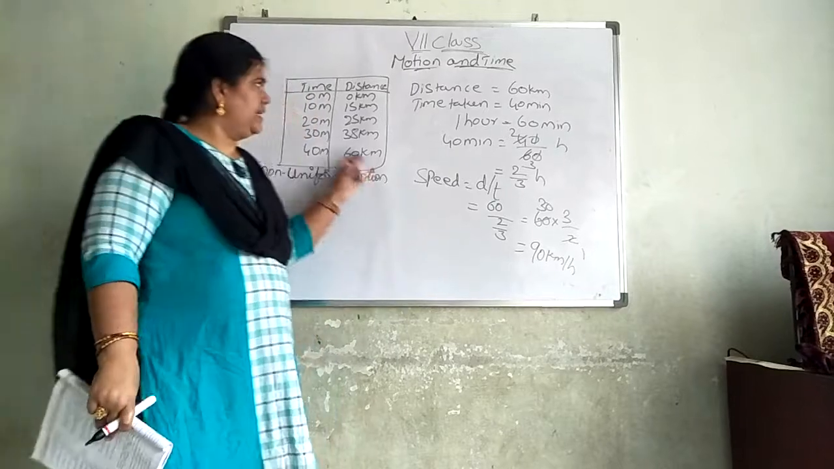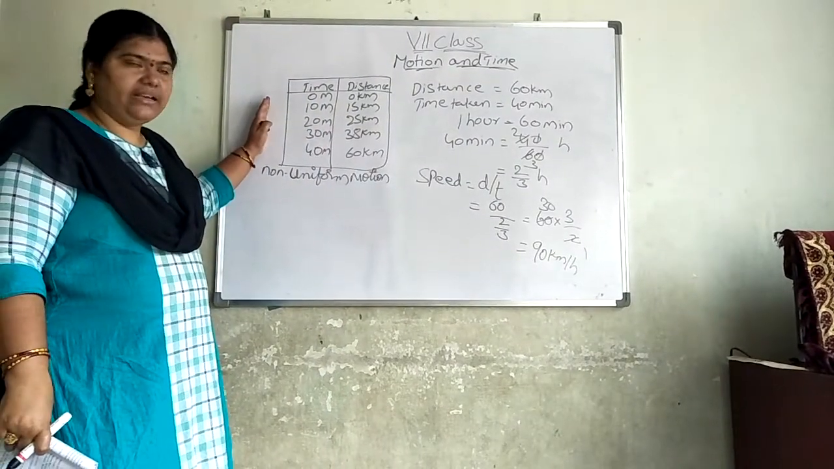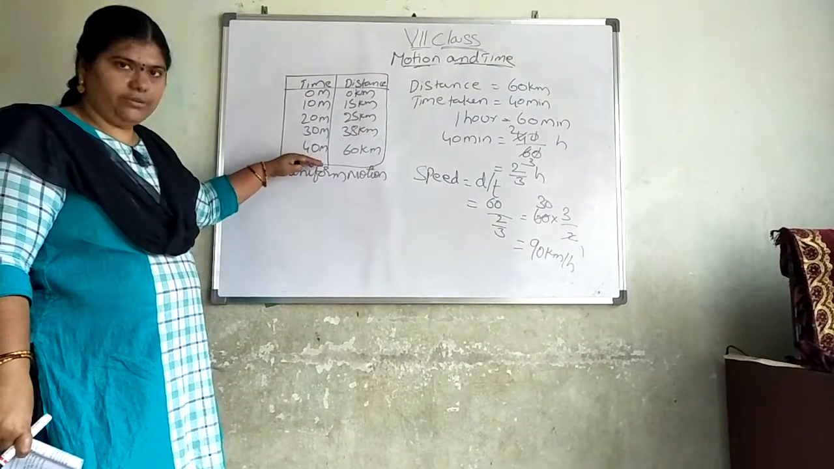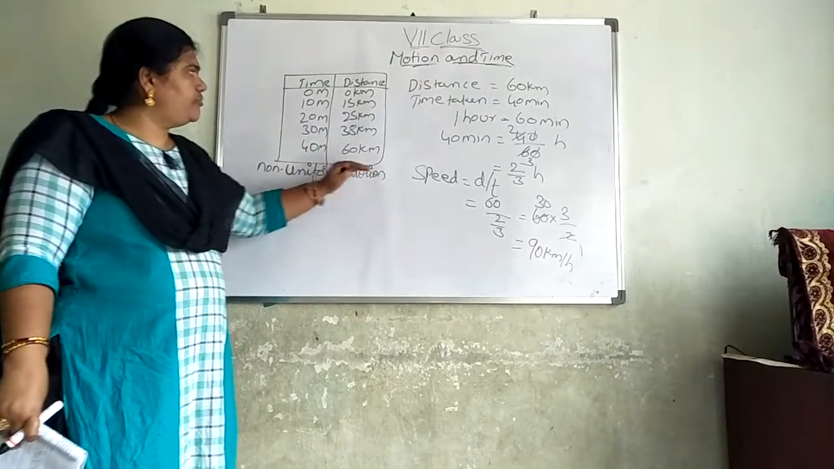Please try to understand. Here a car is travelling from 0 minutes to 40 minutes in non-uniform motion. Why?